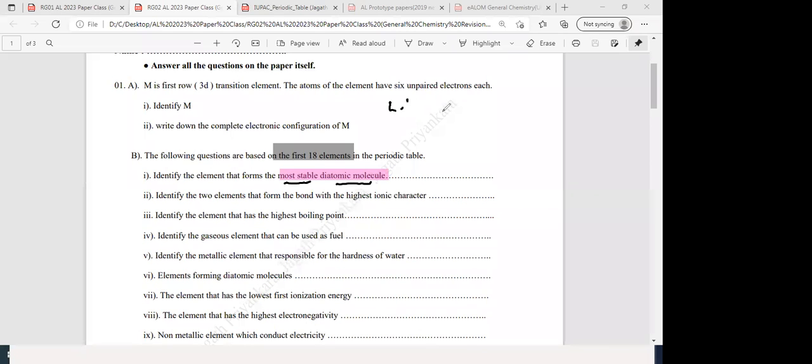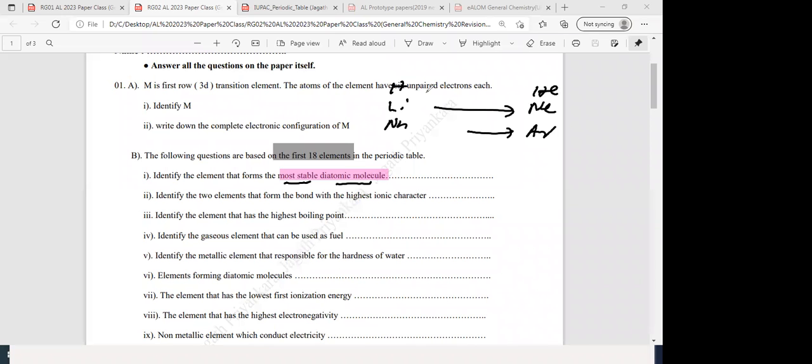From hydrogen, helium, lithium to neon, and then sodium to argon. Sodium to argon 10, lithium to neon 10, then hydrogen and helium. 8 plus 8, 16 plus 2, 18. Hydrogen to argon, except potassium and calcium, right? Potassium and calcium are not included in the first 18 elements. This is also a possible question. What is the answer?